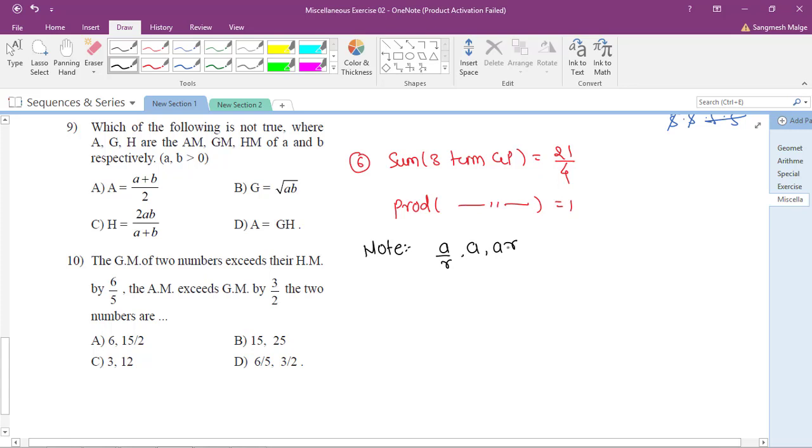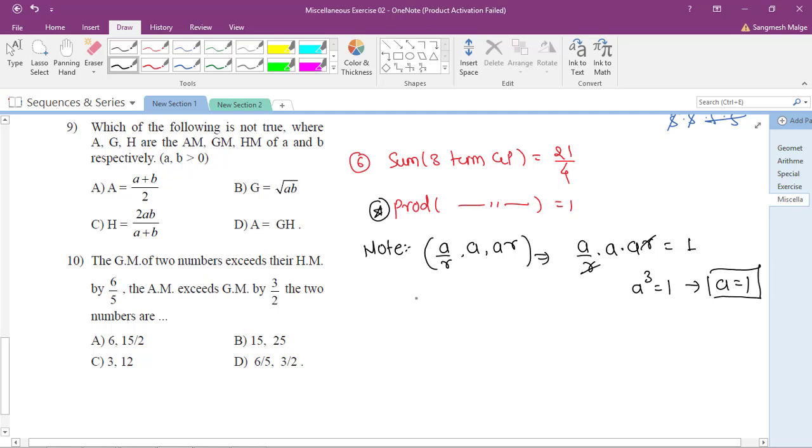That's why taking these three terms is very helpful in solving these types of questions. You may ask why this, because in the question the product of three terms of GP is given as 1. So the product A by R into A into AR is equal to 1. R gets cancelled, so A cube is equal to 1, which implies A is equal to 1 only.